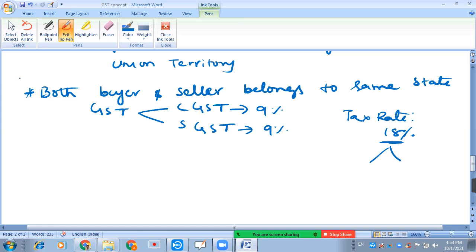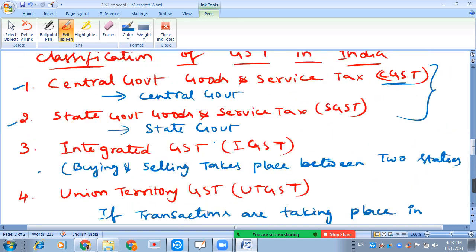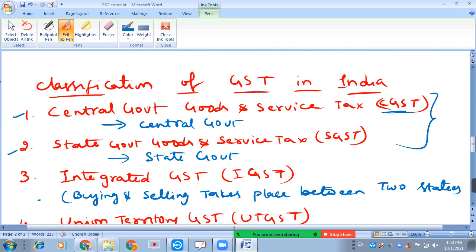So if both buyer and seller belong to the same state, these two GSTs, CGST and SGST, can be levied. That too in a single slab, in a single rate itself, they divide their portions, the central government's portion and the state government's portion.